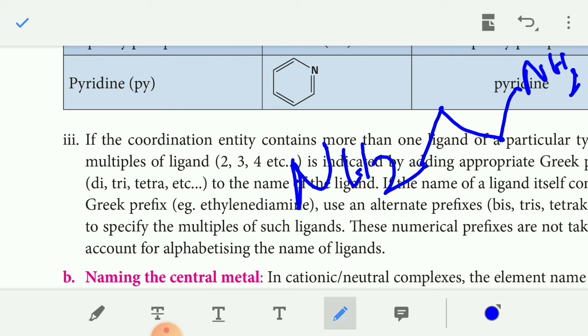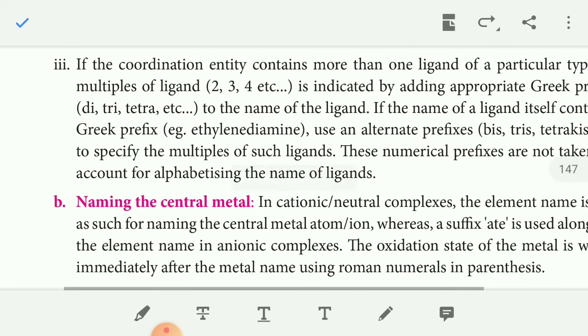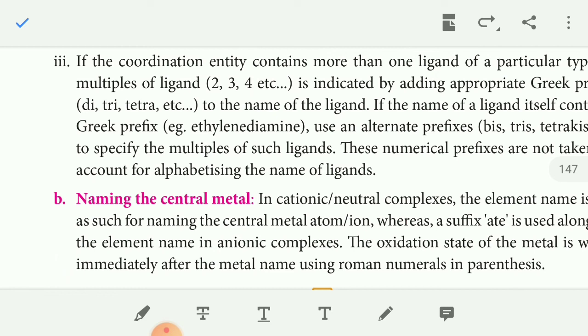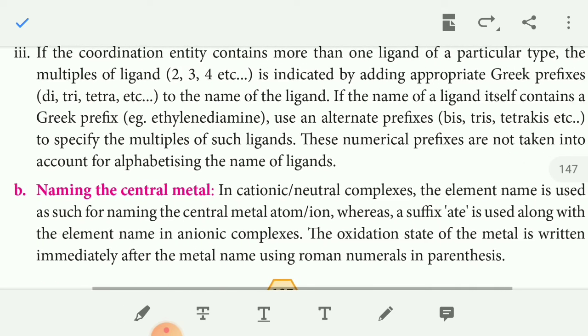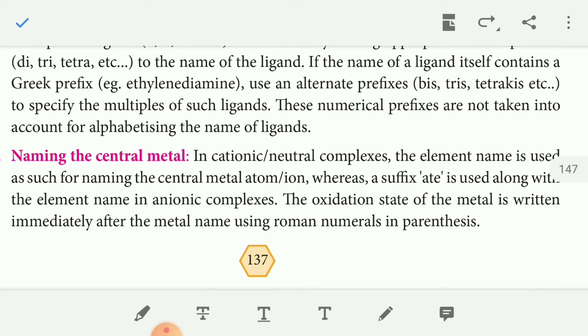Next, naming the central metal atom. If the complex is cationic or neutral, the element name is used as it is, for example platinum. Whereas for an anionic complex, the suffix ate is used along with the element name. For example, platinum becomes platinate, and in Co(NH3)4Cl2, cobalt becomes cobaltate.